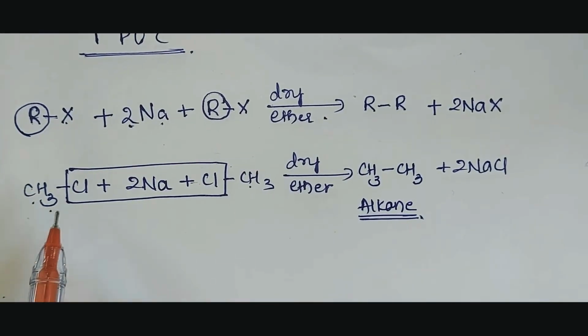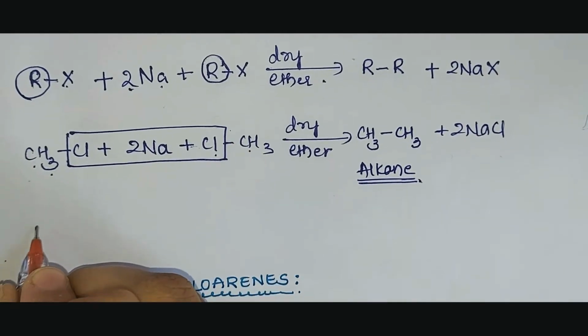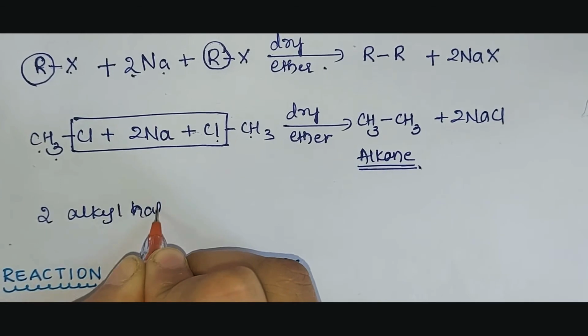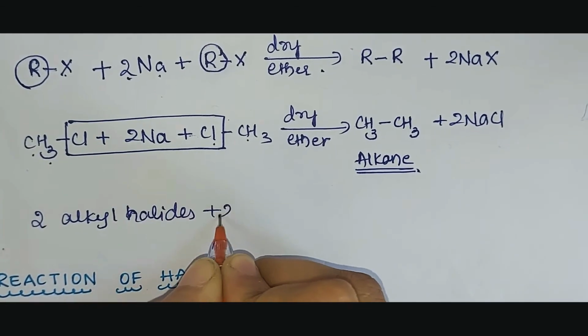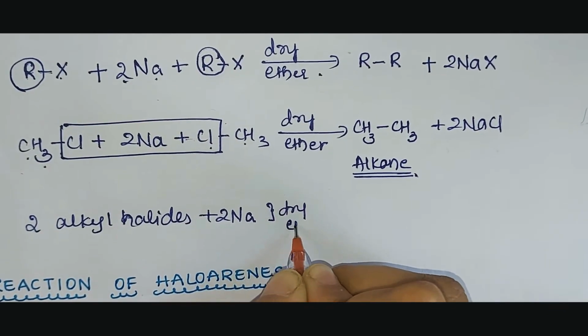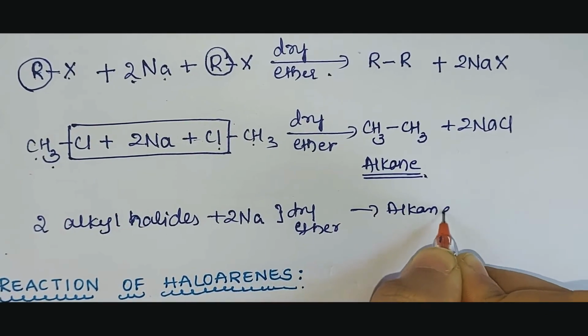What are the necessary conditions you require if it is a Wurtz reaction? The two necessary things are reactants: there should be 2 alkyl halides and 2 sodium metal atoms, and the reaction always takes place in the presence of dry ether. If this condition is given on the reactant side, it means it is a Wurtz reaction.